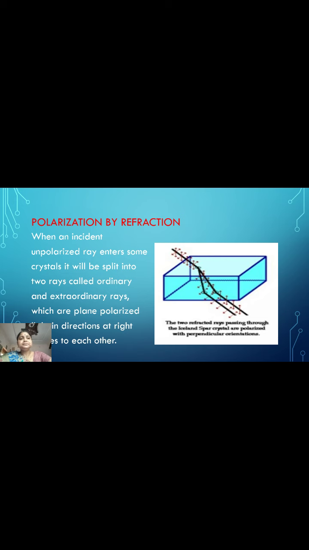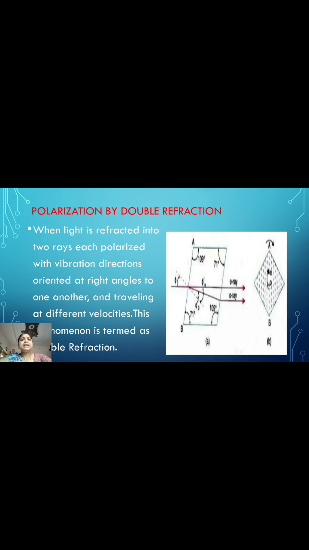So next one, polarization by double refraction. When light is refracted into two rays, each polarized with vibration directions oriented at right angles to one another and traveling at different velocities, this phenomenon is known as double refraction. In 1869 Bartholinius discovered that when a beam of ordinary unpolarized light is passed through a calcite crystal, the refracted light is split up into two refracted rays.